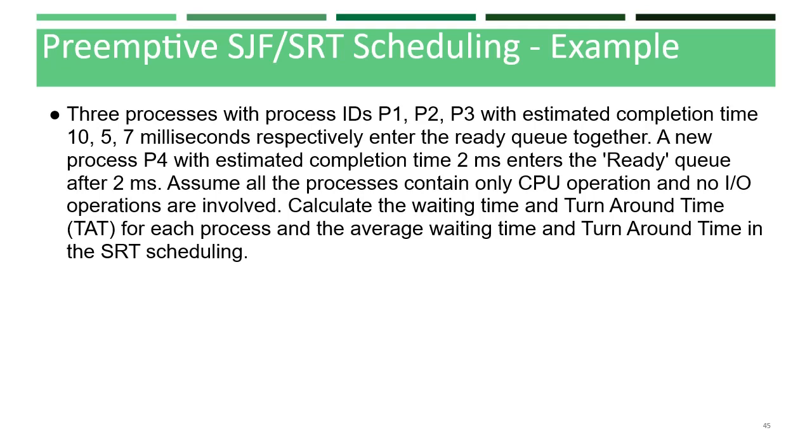A new process with ID P4 with estimated completion time 2 milliseconds enters the ready queue after 2 milliseconds. Assume that all the processes contain only CPU operations and no IO operations are involved. Here we need to calculate the waiting time and turnaround time, TAT, for each process, and the average waiting time and turnaround time in SRT scheduling.